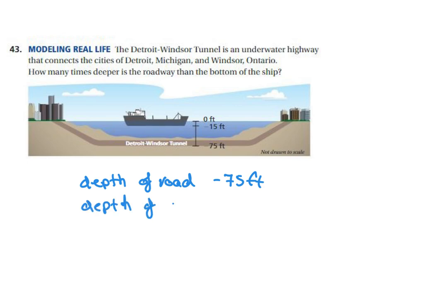The depth of the ship is -15 feet. So to find out how many times deeper the road is, we would divide -75 by -15. We see that a negative divided by a negative is a positive, and 75 divided by 15 is 5.